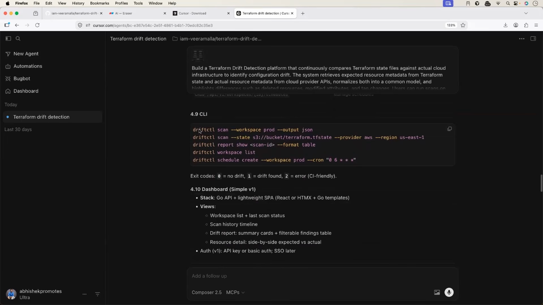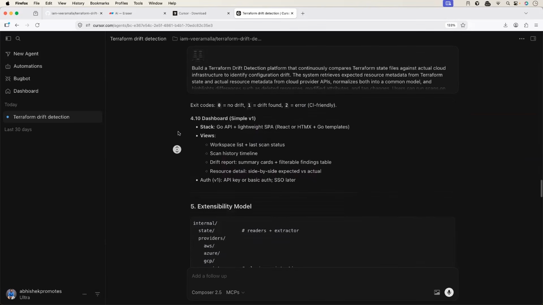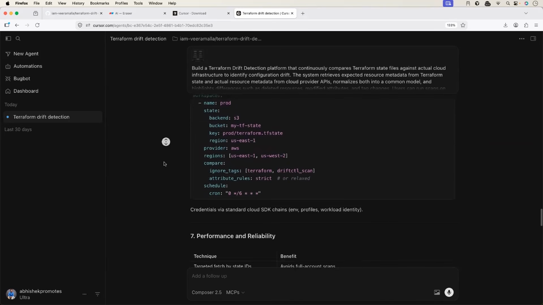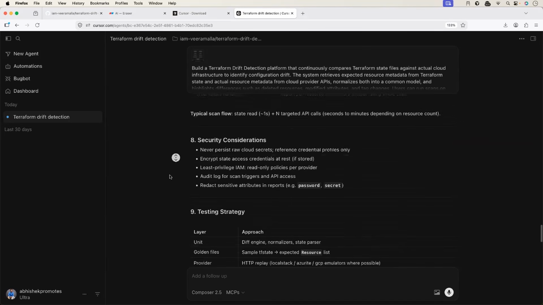So it also named it as drift CTL and it shared the commands for the drift CTL as well. It is going to run these commands internally. That's fine. Or we can also run these drift CTL commands. It also provided an option for cron job. So you can see here, this is how you can run the cron job for it.